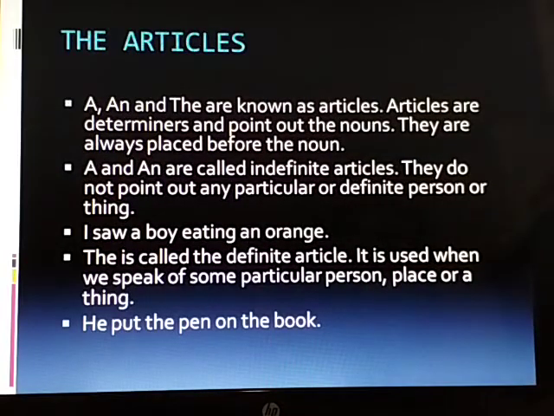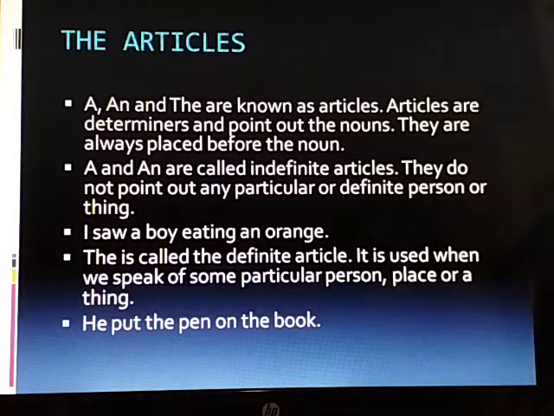The articles a, an and the are known as articles. Articles are determiners and point out the nouns. They are always placed before the noun. A and an are called indefinite articles. They do not point out any particular or definite person or things.